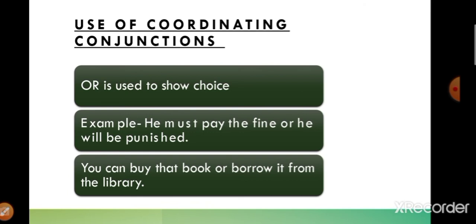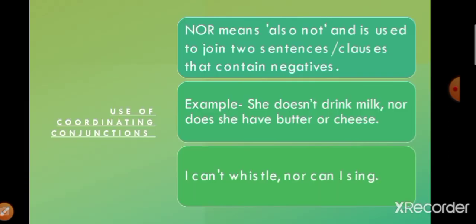You can buy that book or borrow it from the library. Either buy the book or borrow it from the library. So two choices are again available. That is why both the sentences, you can buy that book, you can borrow it from the library, are joined by using a coordinating conjunction or. Let us go to the next slide, which is about the use of coordinating conjunction nor.